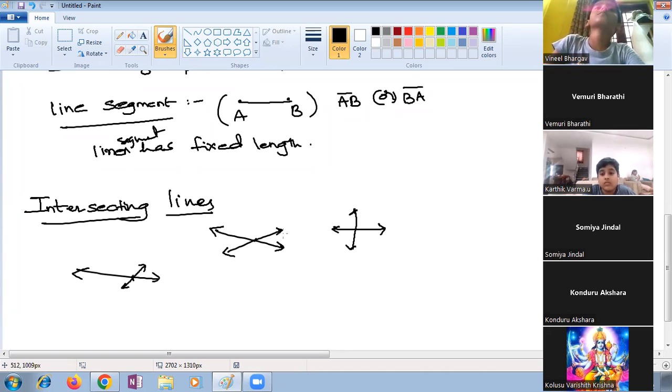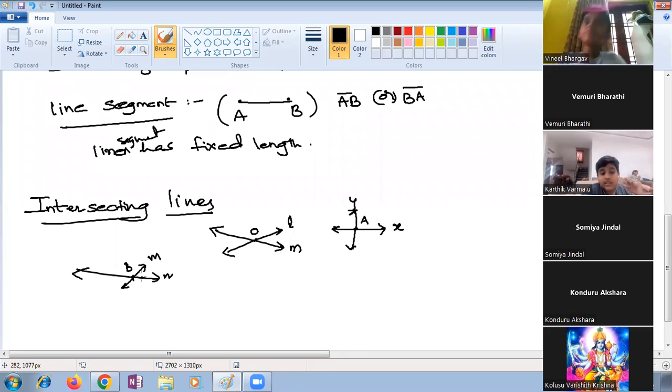Suppose this is line L, this is line M. They are meeting at a point O. This is some line X, this is Y. They are meeting at a point. Any point you can take with a capital letter. They are meeting at point A. Suppose this is line M, this is line N. They are meeting at some point B. This meeting point, what can we call it, children?